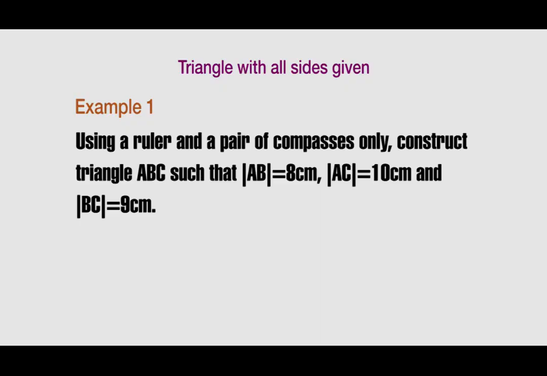We want to look at a triangle with all sides given. Example 1. Using a ruler and a pair of compasses only, construct triangle ABC such that the length AB is equal to 8 centimeters, the length AC is equal to 10 centimeters, and the length BC is equal to 9 centimeters. Now let's look at the solution.